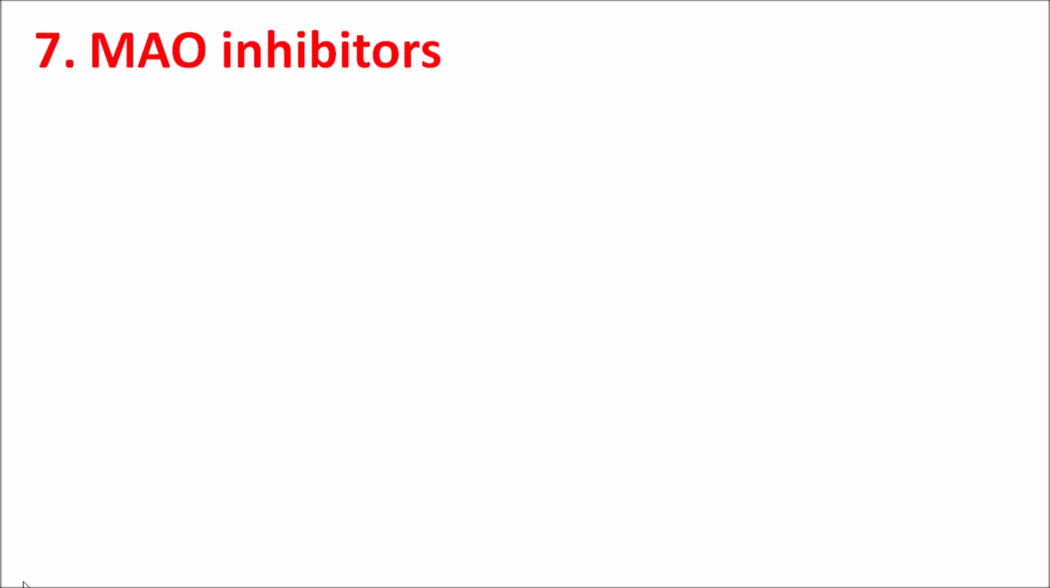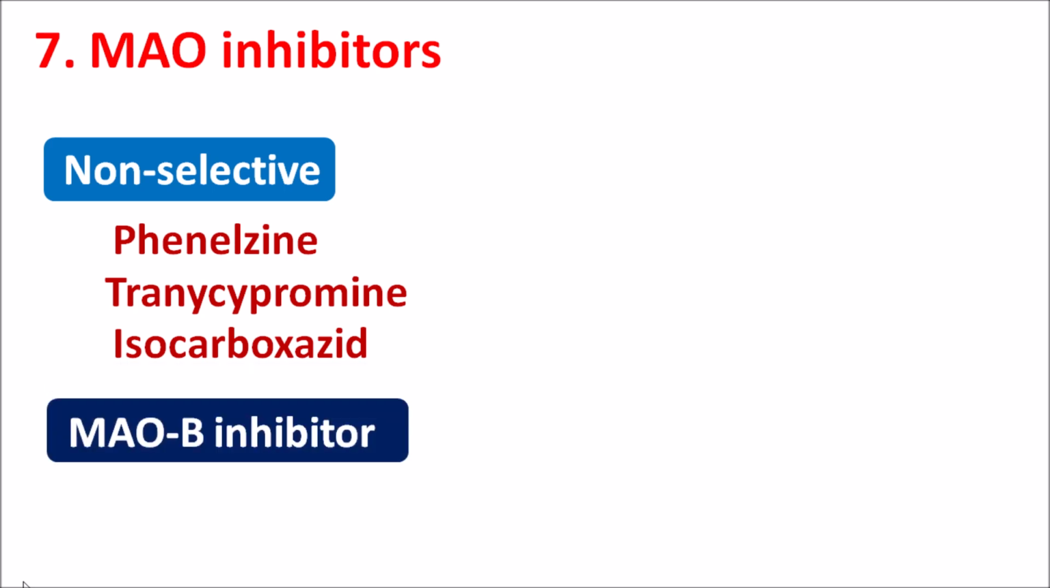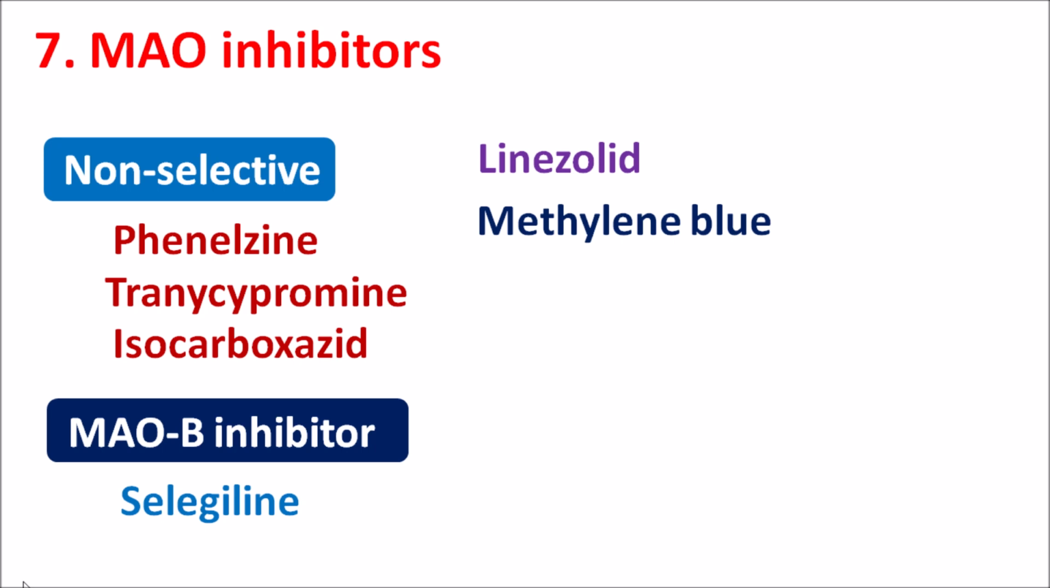Seventh one is MAO inhibitors. Non-selective MAO inhibitors like phenelzine, tranylcypromine and isocarboxazid all act as antidepressants. There are also MAO-B selective inhibitors such as selegiline, which is used for the treatment of Parkinson's disease. One antibiotic, linezolid, has weak MAO inhibitory activity. Similarly, a dye like methylene blue also has MAO inhibitory activity.